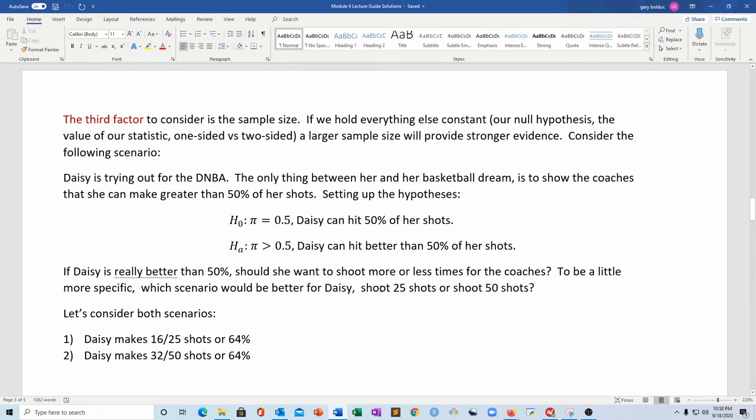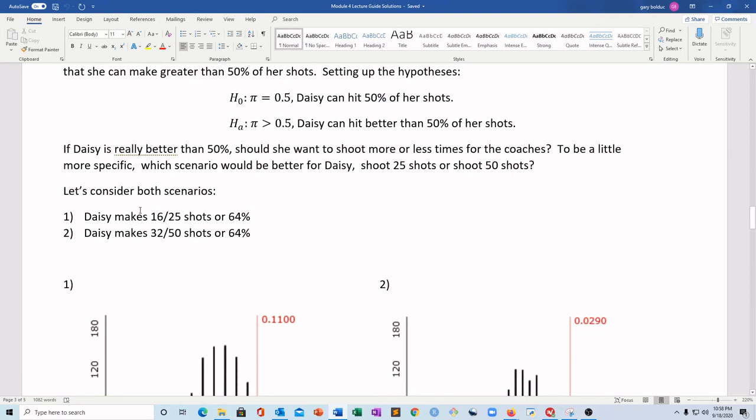So to be more specific, if the coaches gave Daisy the option, okay, well, this is your last chance, Daisy. Either you could take 25 shots or 50 shots right now. You get one of the two, you've got to pick now. Well, Daisy should pick 50 shots. So we'll explore why it would be better for her to take 50 shots. So let's look at two specific scenarios.